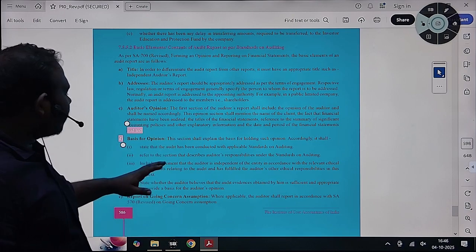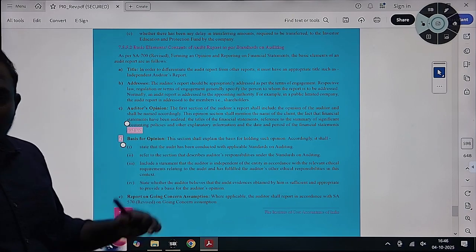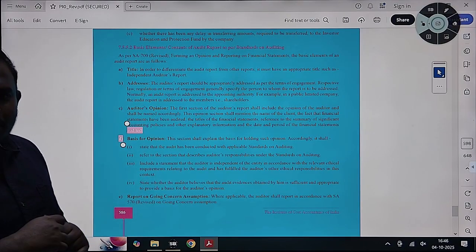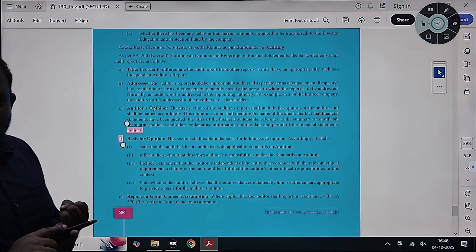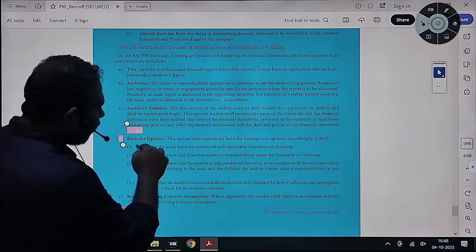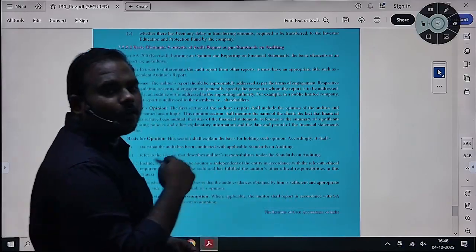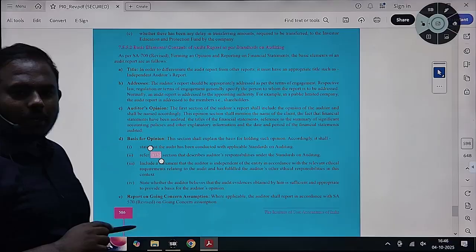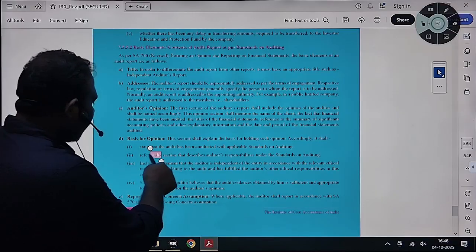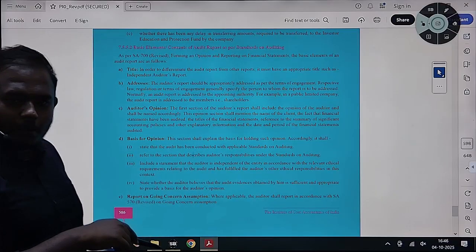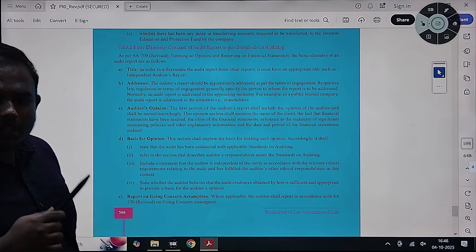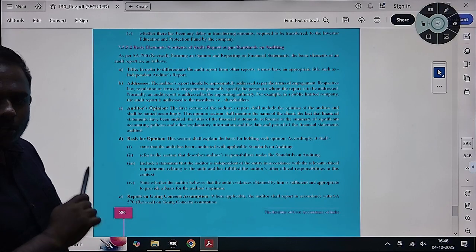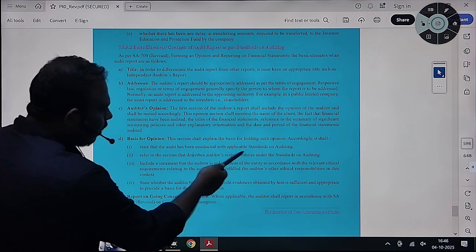Then basis of opinion. In basis of opinion, as the name itself says, on what basis you are expressing the opinion. First, you have conducted your audit in accordance with standards on auditing. That is the main statement itself, that we have conducted an audit in accordance with standards, we will mention it. Then refer to the section of auditor's responsibilities. We will refer to that section in the audit report. As per the standard, we have to disclose management responsibilities and auditor responsibilities as a part of the audit report. So we will give a reference to where